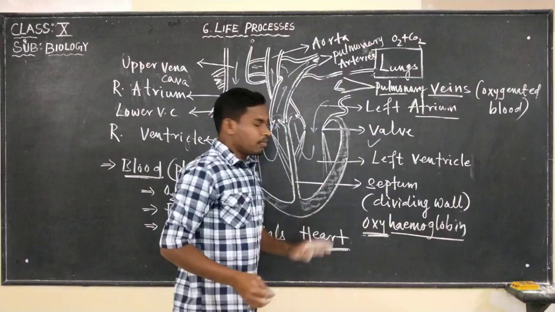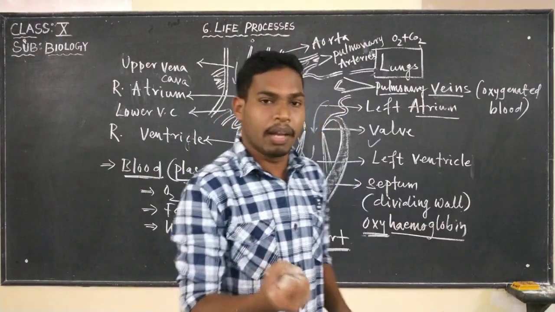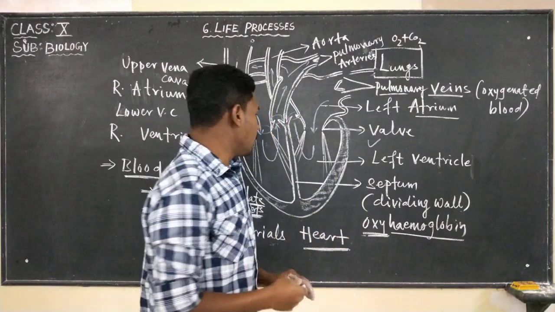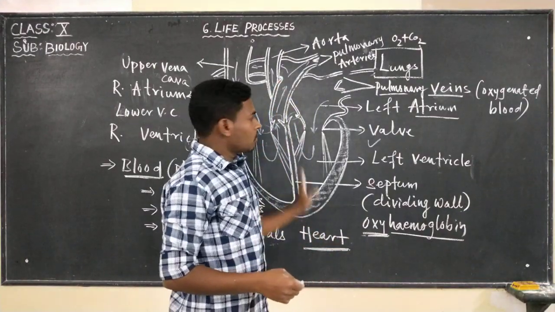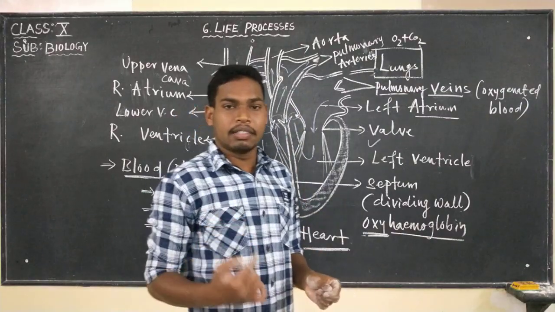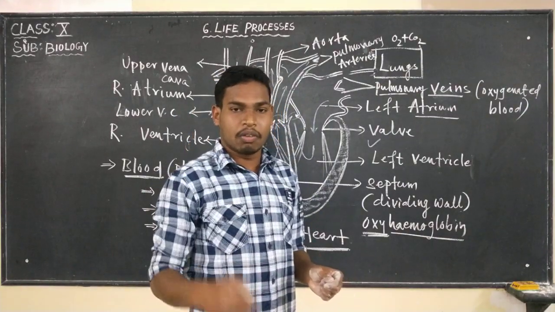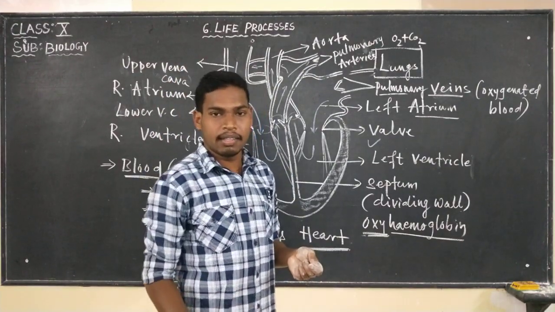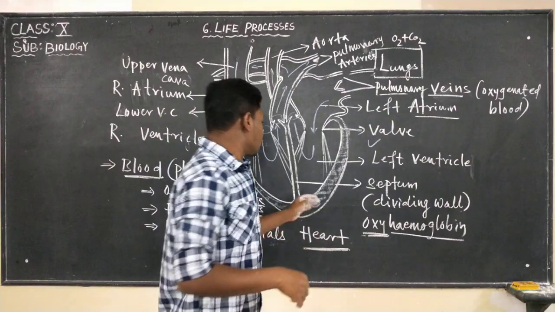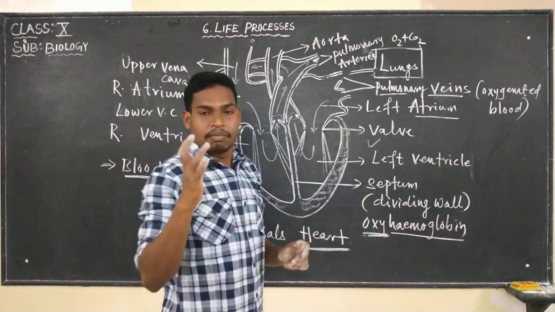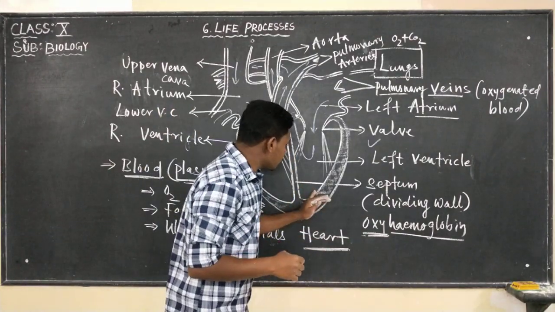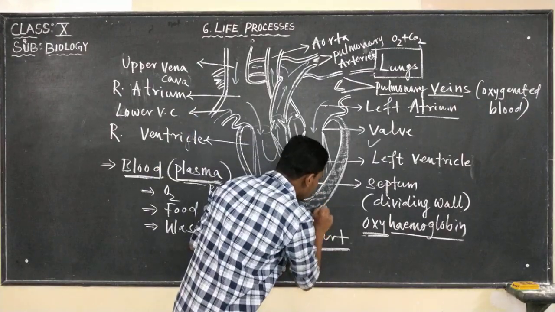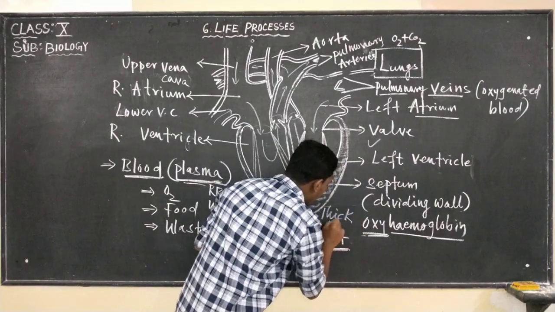Because this ventricle has to pump the blood, and when it pumps, the blood flows with pressure and reaches from top to bottom. At the top there is the head, and at the bottom there are the toes. From toes to head, that much pressure is needed. That's why this heart has a thicker wall.